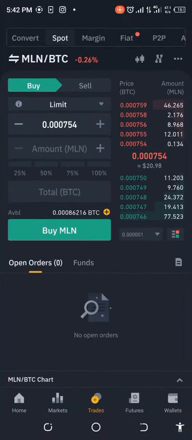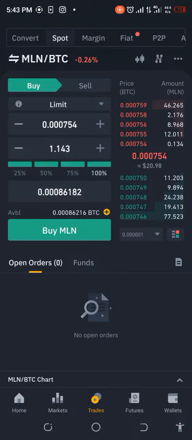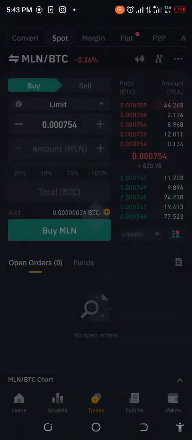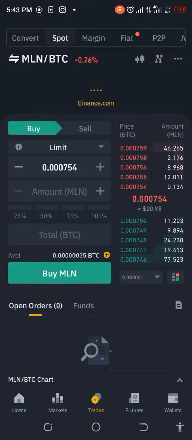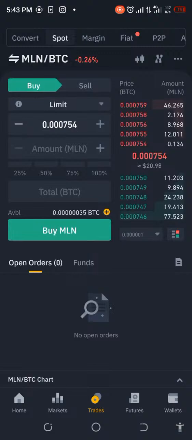Okay, let me pick up that and let me see if it's going to give me, that's 1.14. But if I choose that number one, let me see what it's going to give me. If I pick the number one here, let's see how this goes. I think I'm going to be in the queue, but let me just try it out. Interesting. I think I bought it. Am I sure? Let's be sure. It seems like it was bought. Perfect.